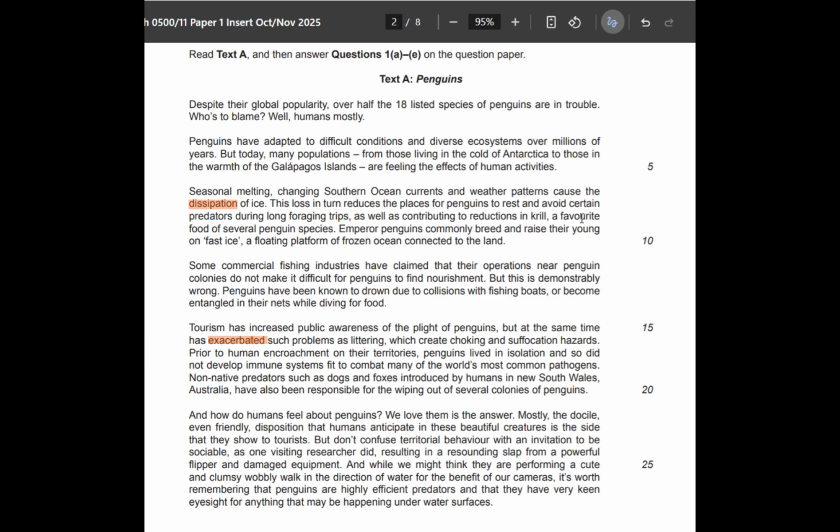What is krill now? It is written here, a favorite food. It might mean fish or prawn or something like that. Some eatable for penguins. So you say this is your second point, that there are less krill now. Then emperor penguins commonly breed and raise their young on the fast ice. See, if there is no ice, or less ice, it means they can't even breed. So ice is important. But you need only two reasons, that's why you can write any two of them, right?